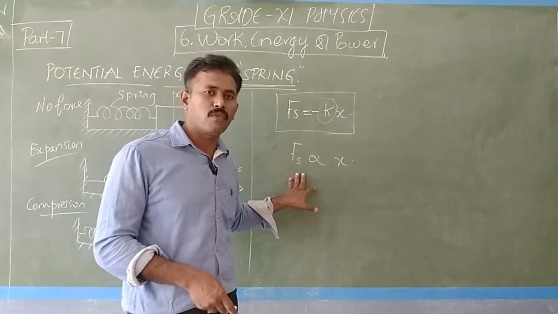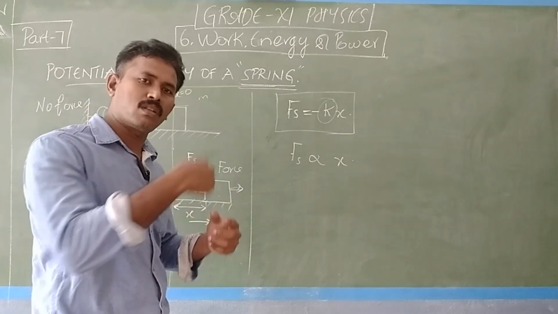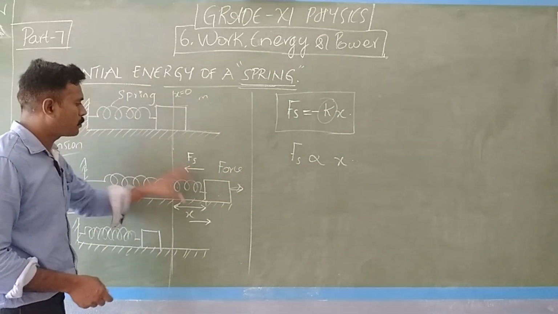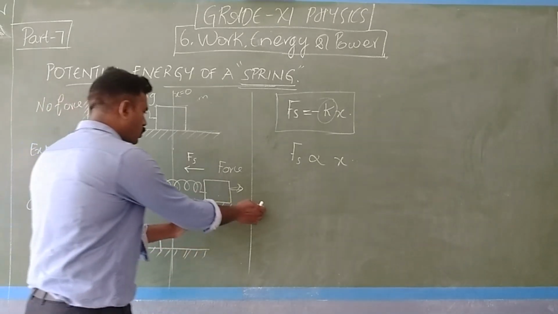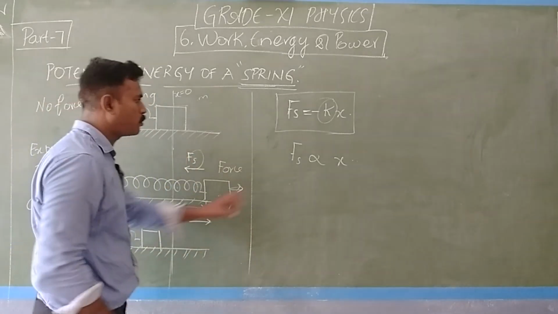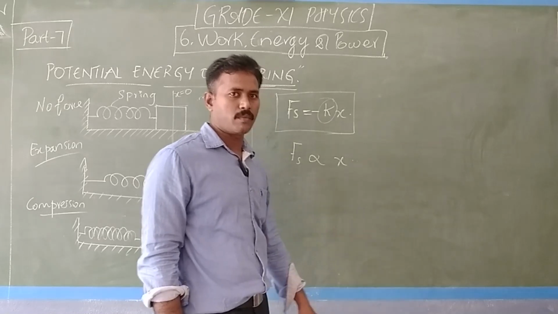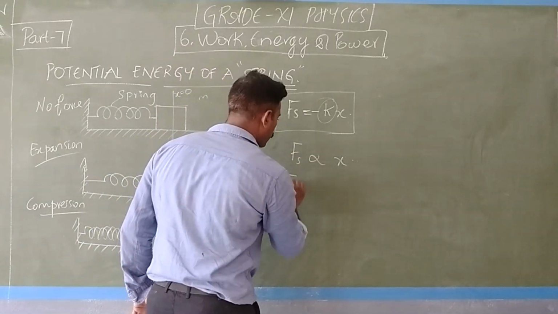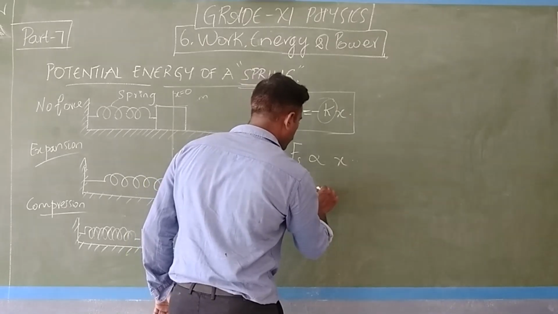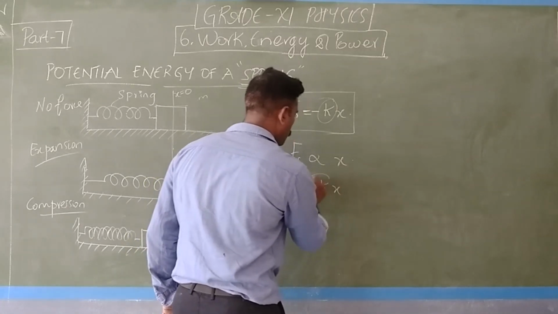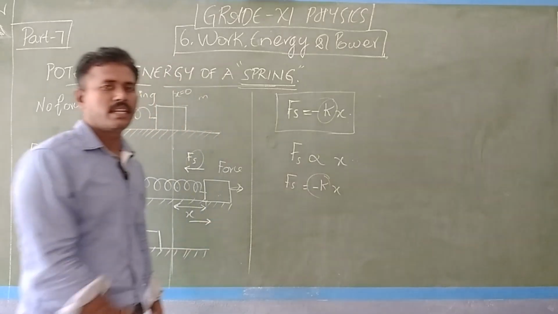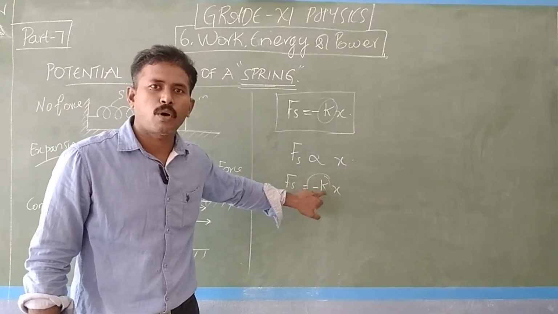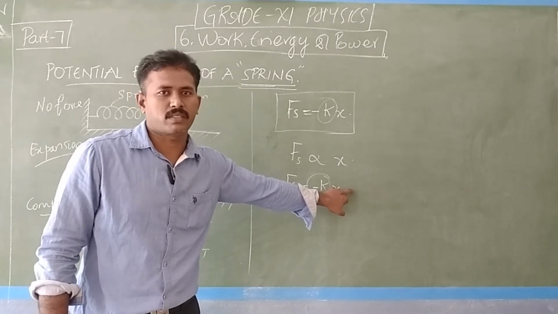Fs is the force given by the spring on the wooden block. If this x is more, this Fs is also more, so both are directly proportional. Mathematically, Fs equals negative k times x. The proportionality constant is negative, and the negative sign is there because this force is opposite to the direction of x.